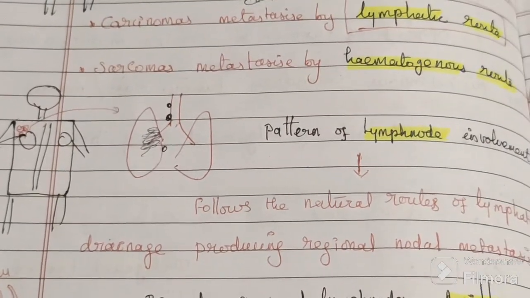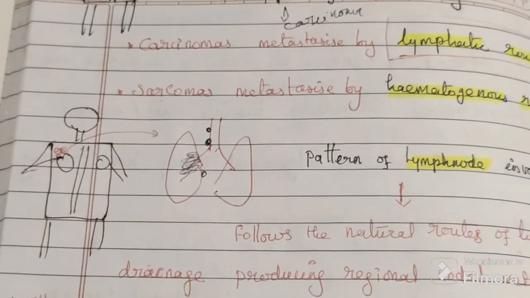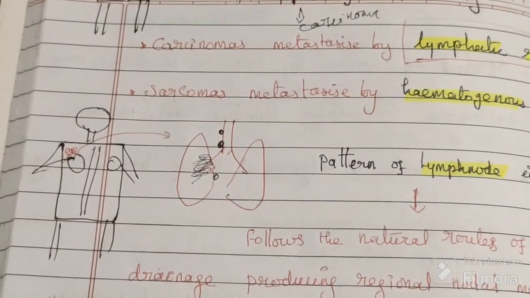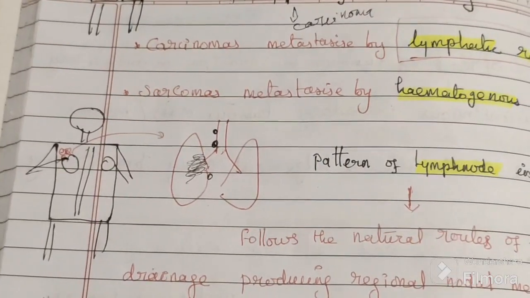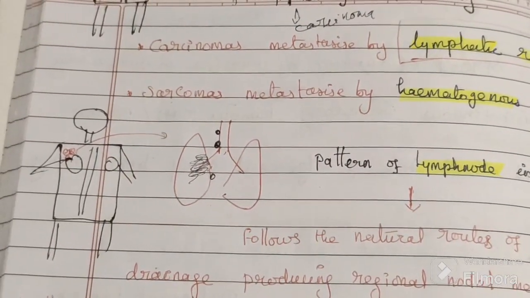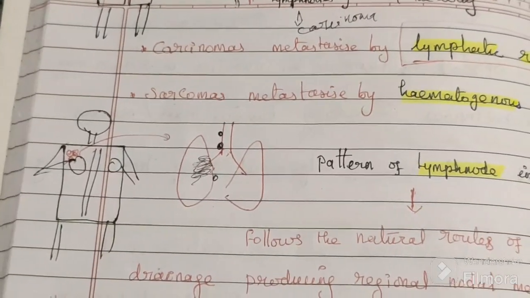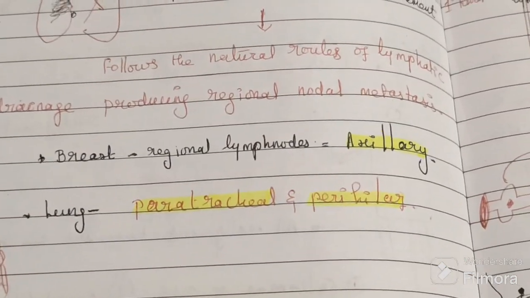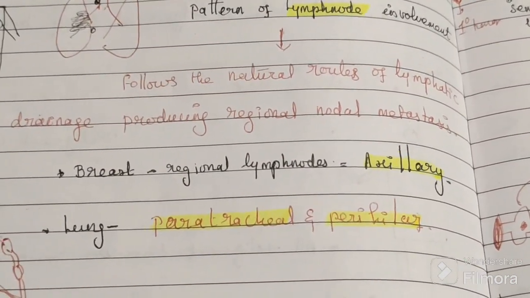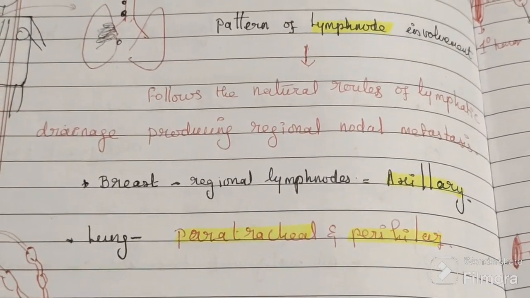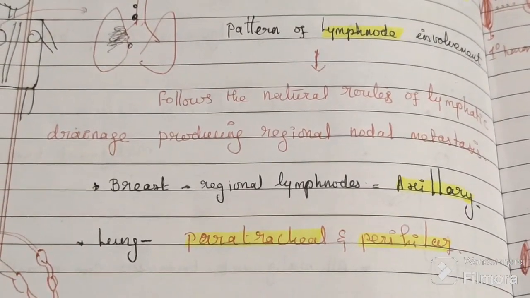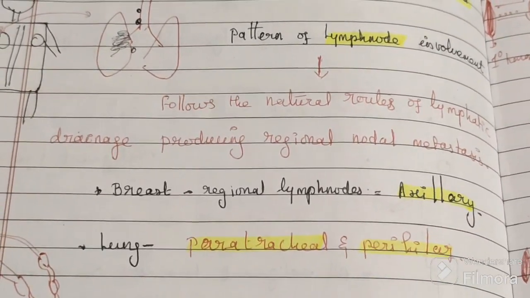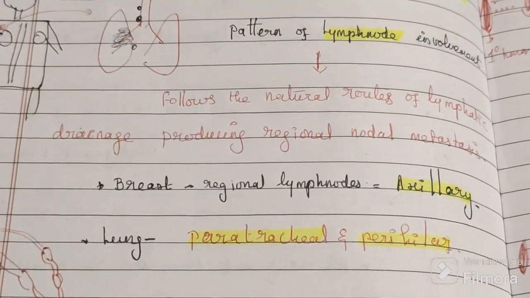So if someone has breast cancer, the nodes which are involved are axillary. If someone has lung cancer, the nodes which are involved are paratracheal and perihilar. So the regional lymph nodes are involved, that is the first thing. There are many lymph nodes, and one by one they will be coming in the way.